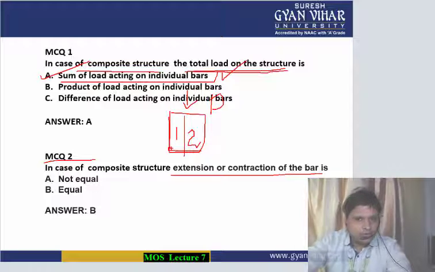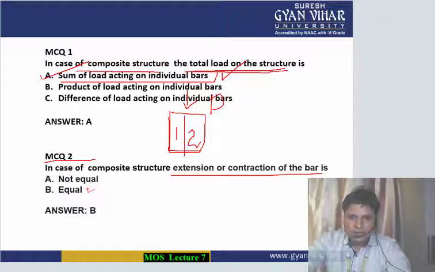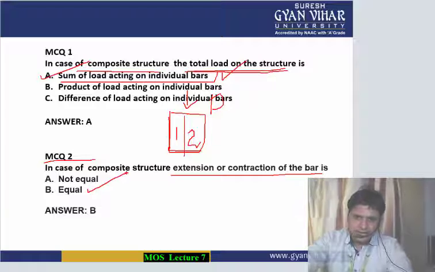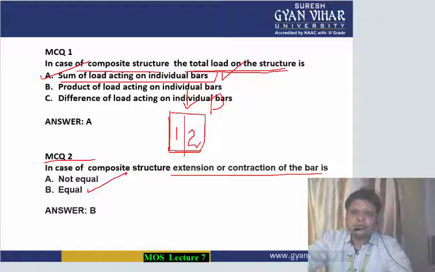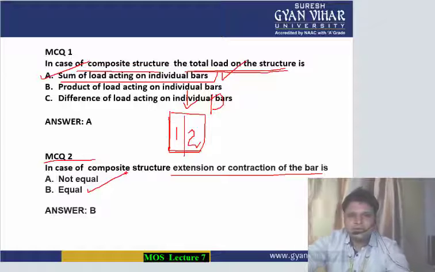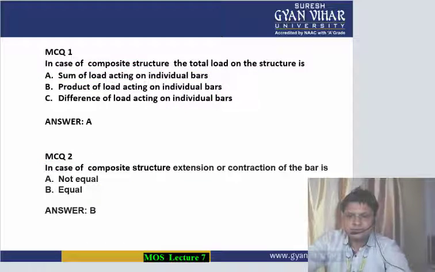The system as a whole is equally elongated. This means that option B is correct, that the extension or contraction of the bar is equal in case of composite structure. So these were the two conceptual questions.